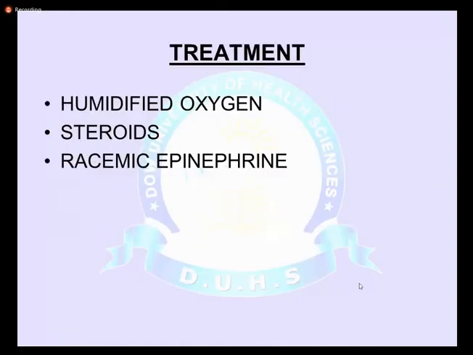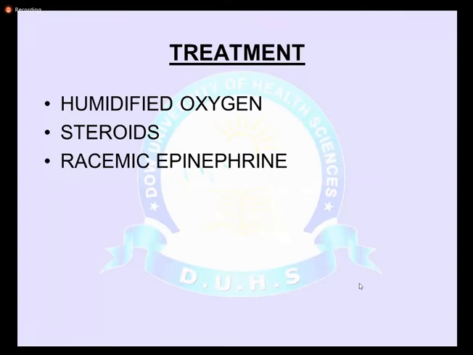The basic treatment of laryngotracheal bronchitis or croup is reassurance of the parents. You have to reassure the parents that this disease is not severe. It usually resolves within 2 to 3 days. You only have to give symptomatic treatment. If the child has fever, you control it with paracetamol. But if the baby is in severe distress, or the score is more than 10, then you have to provide oxygen.